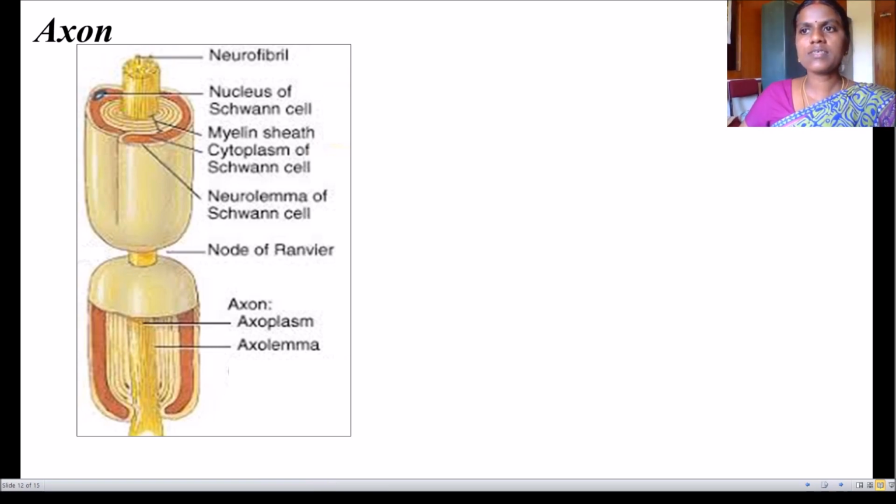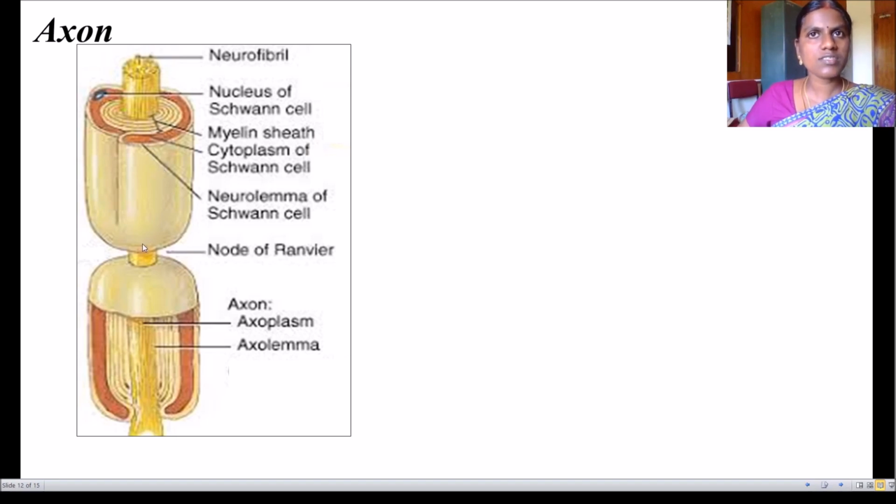So here, if you see this cross section of the axon, you may notice the neurofibril at the center here. These are called neurofibril. The nucleus of Schwann cell. This is the myelin sheath. In this myelin sheath, the Schwann cell is present. Nucleus of Schwann cell is present. And the neurolemma of Schwann cell. You can see the neurolemma. This is the Schwann cell. These are the neurolemma of Schwann cell.